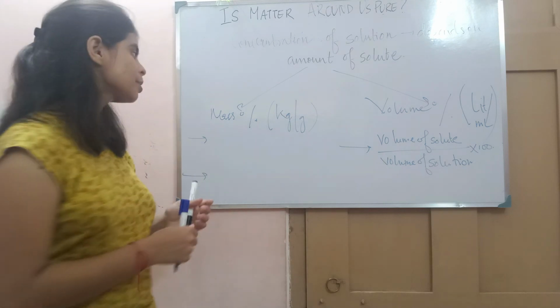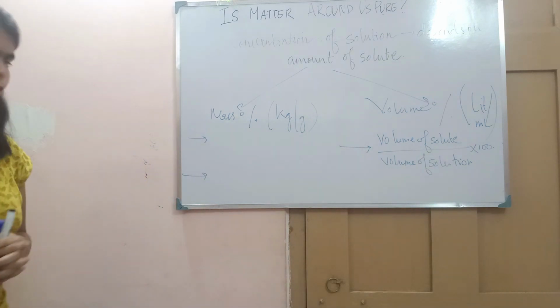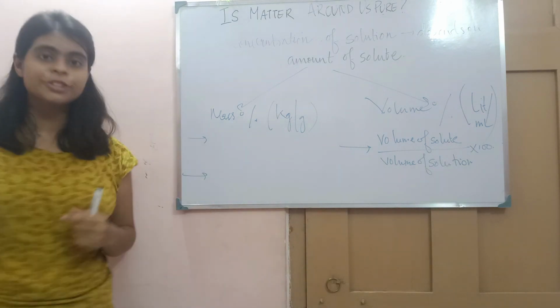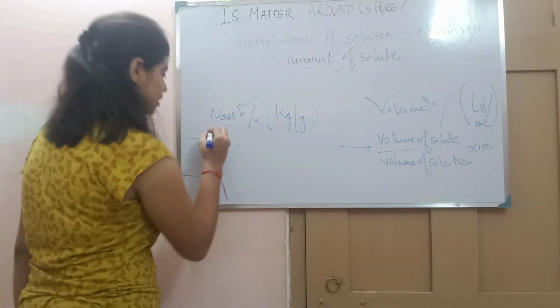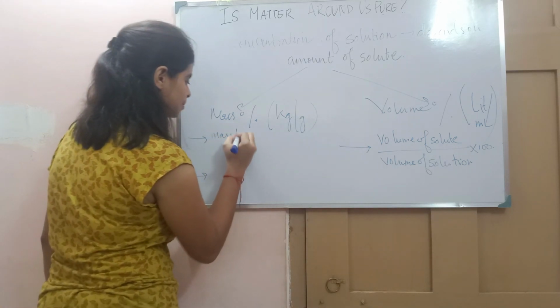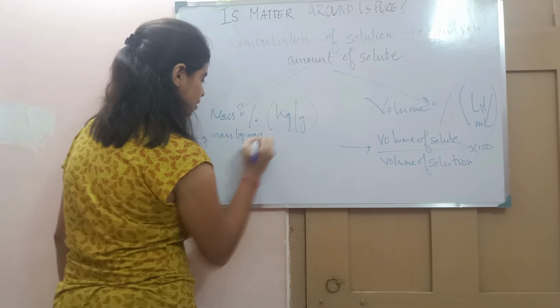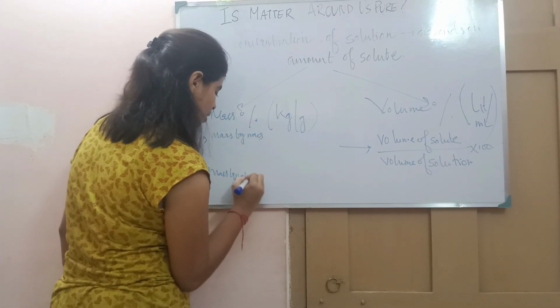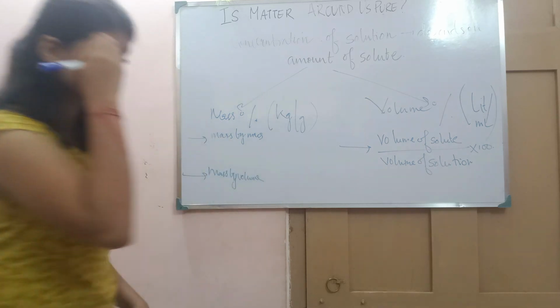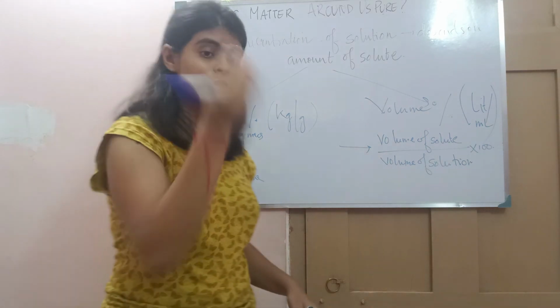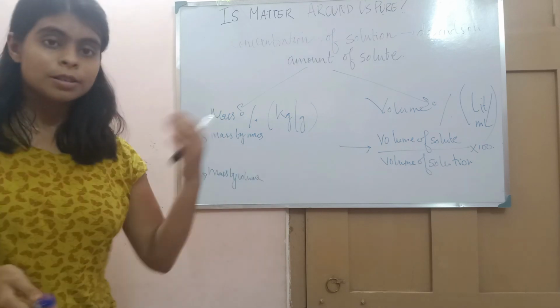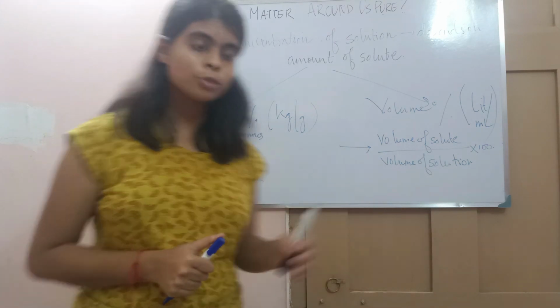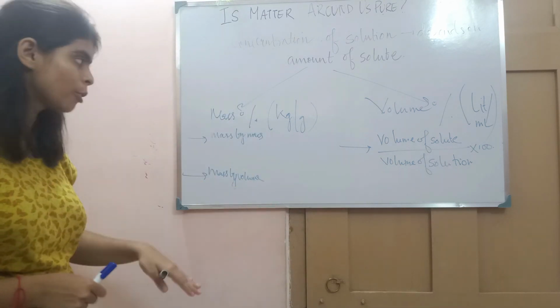Now let's calculate the mass percentage. The mass percentage can be calculated in two ways: mass by mass and mass by volume. Mass by volume means you are taking the quantity of the solute in grams, but the quantity of the solution in volume.